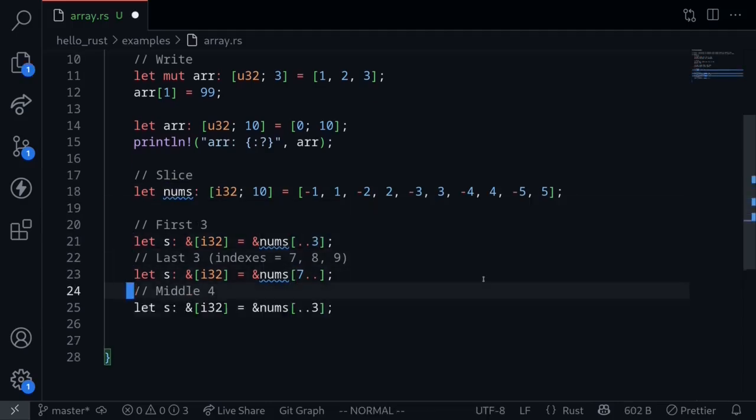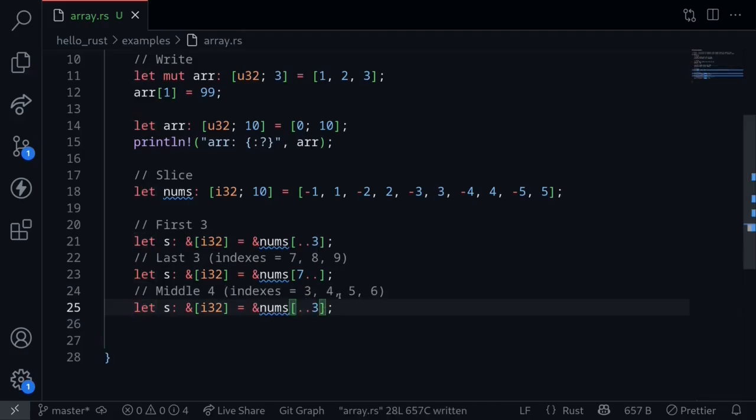Okay, how about the middle 4? How do we get the middle 4? The middle 4 are indexes 3, 4, 5, and 6. So the slice will start from index 3. It will end at index 6, so this will be 6 plus 1, which is equal to 7. So this is how you will get the middle 4.